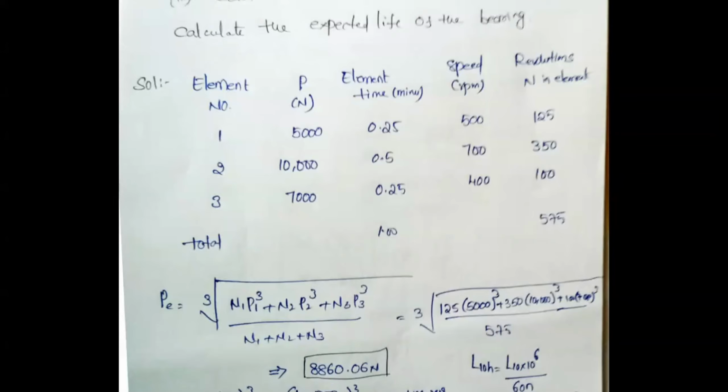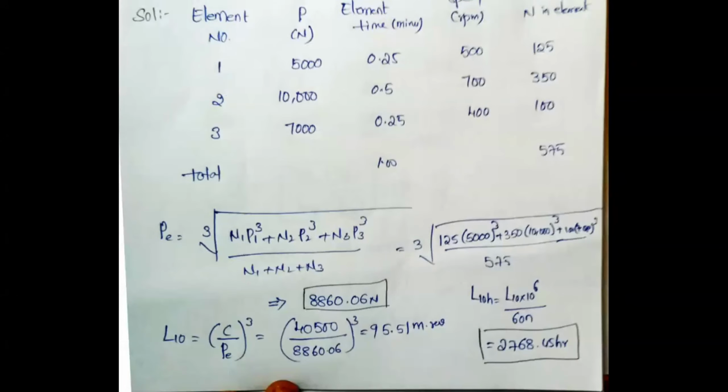Please observe the given formula in speed here. What is the value of n you are having? While calculating the n value, you have to put the total n value of 575, the number of revolutions. Total 575 you will consider. Am I clear? The n value is 575.